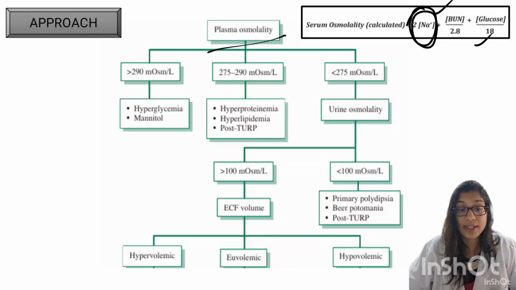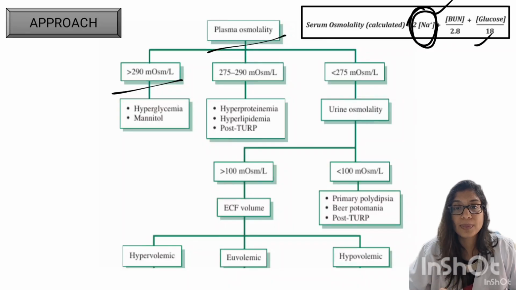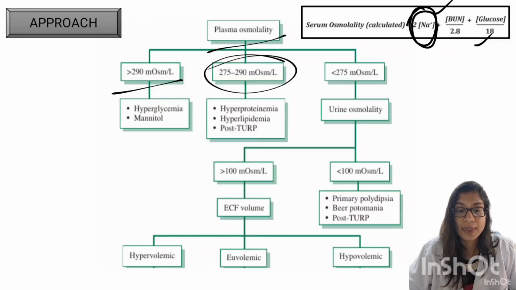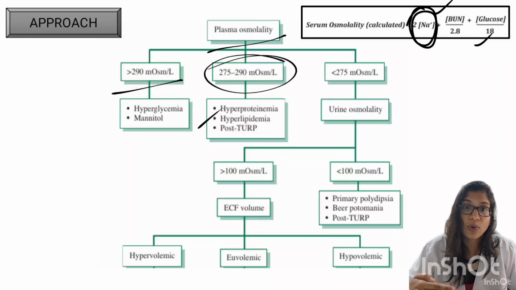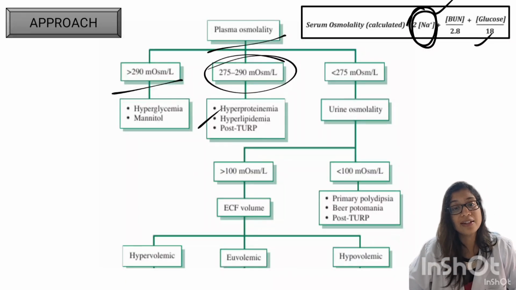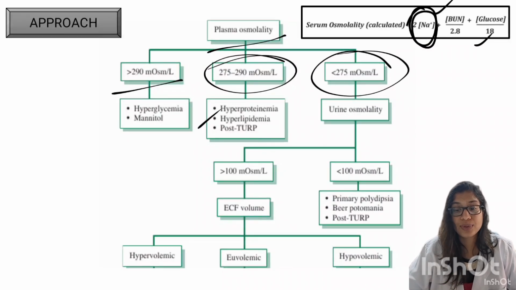If it is more, then it is a hyperosmolar state. We already know it is because of either mannitol or glucose. If it is in the normal range, then it is pseudohyponatremia, meaning there is no actual decrease in sodium, because if there were, there would be some osmolarity shift. So we see it in conditions of hyperproteinemia and hyperlipidemia. If it is less than 275, then we have to see urine osmolarity.